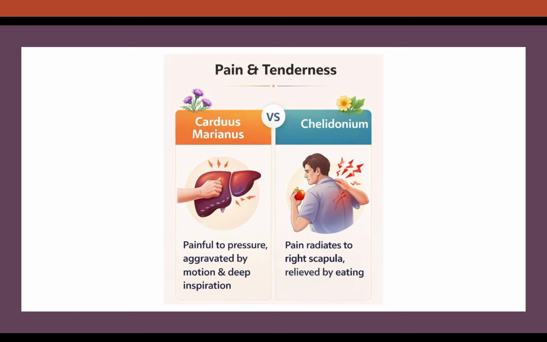We can't say always when it comes to clinical scenarios, but mostly the pain the patient experiences radiates to the right scapula, which is not very commonly seen in case of Carduus. Another important point in Chelidonium that we should focus on is that it is relieved by eating. Whenever the patient takes lunch or takes food, the pain is relieved, which is again not seen in Carduus.